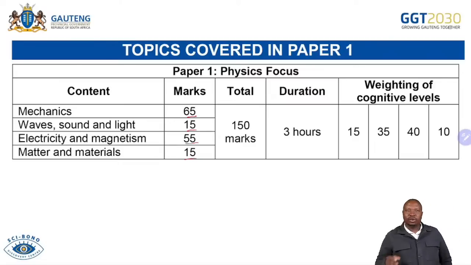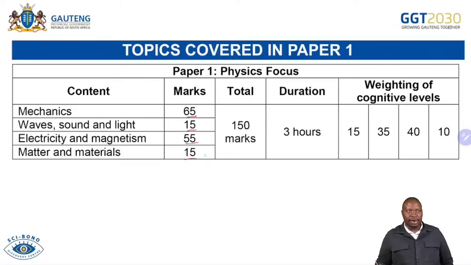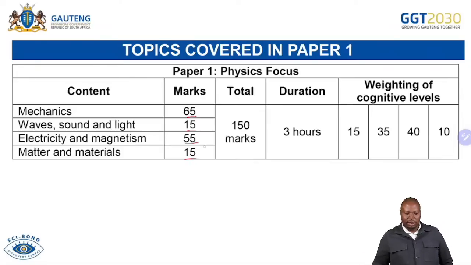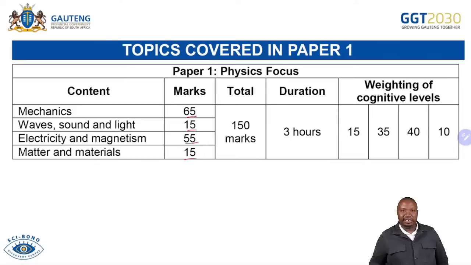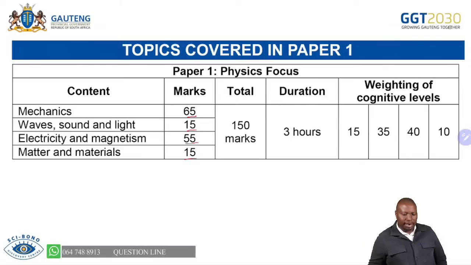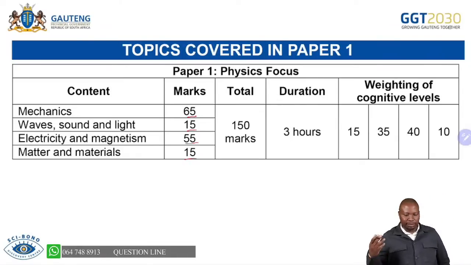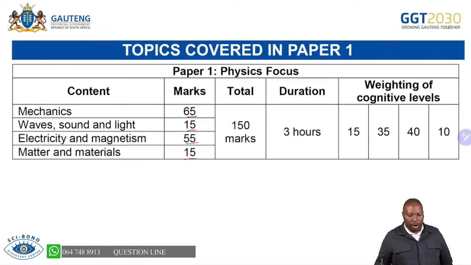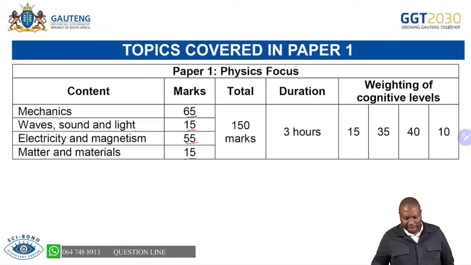It would be nice that with these questions of 15 marks, you are able at least to collect those 30 marks, because that will be a good thing to do. Remember, 30 out of 150 will be about 20% of the paper. So it's important that sections like waves, sound, and light, which are easy to collect marks, you collect as many marks as possible. Questions like photoelectric effect, you collect as many marks as possible. However, for this lesson, we're going to go through all these topics. And then we are saying the total is 150 marks.